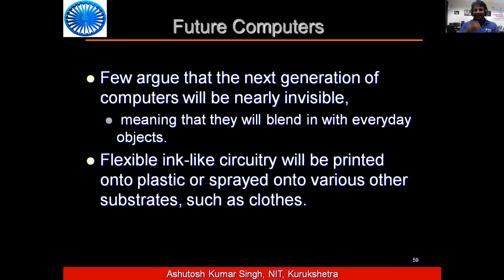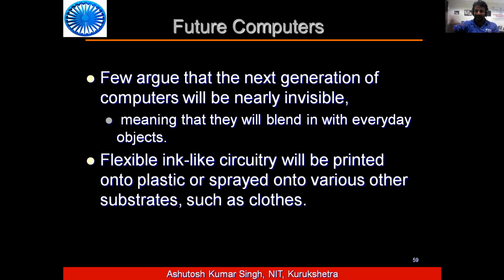if you argue that the next generation of computers will be nearly invisible, meaning that they will blend in with everyday objects. Like you can see nowadays, the Internet of Things is very, very popular. Everything will be connected.